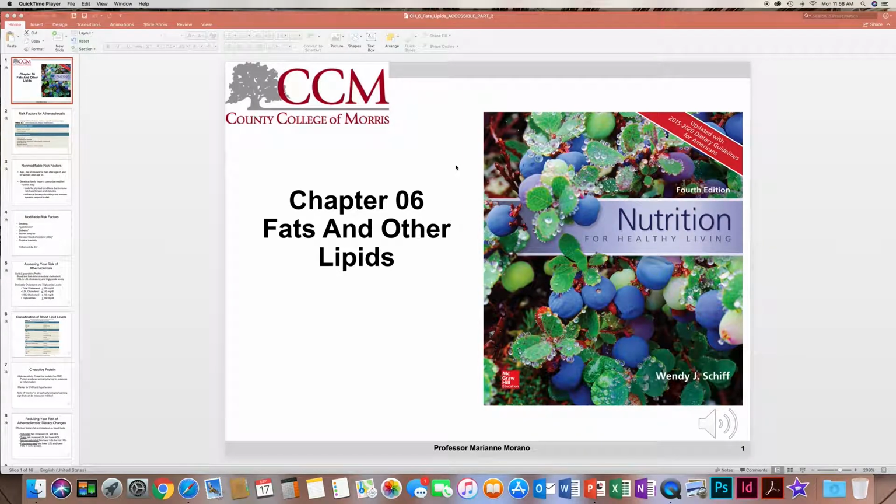In part 2 of chapter 6, we're going to continue with fats and other lipids. In part 1, we discussed the various types of fats, and we also began to understand that the unhealthy fats can lead to atherosclerosis or cardiovascular disease.